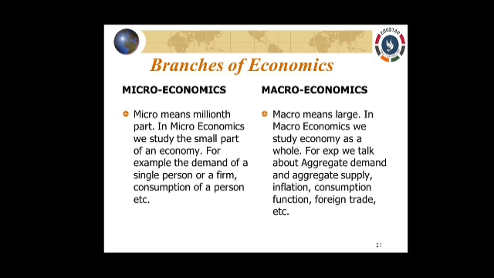Macroeconomics means the study of the whole population.